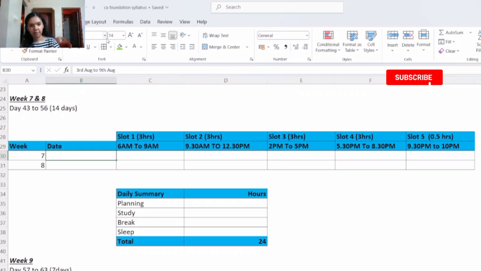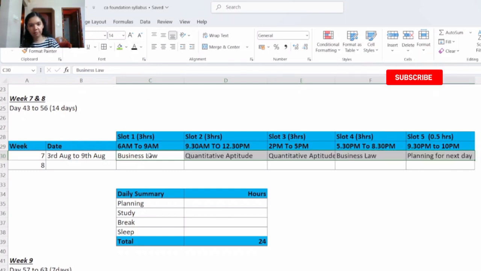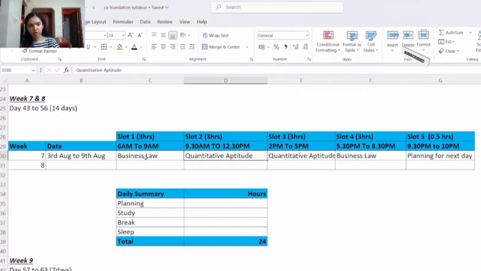So in week number 7, that is 3rd August to 9th August, you will be revising business law and quantitative aptitude. In slot 1 you will revise business law. In slot 2 and slot 3 you will revise quantitative aptitude. And in slot 4 again you will revise business law.